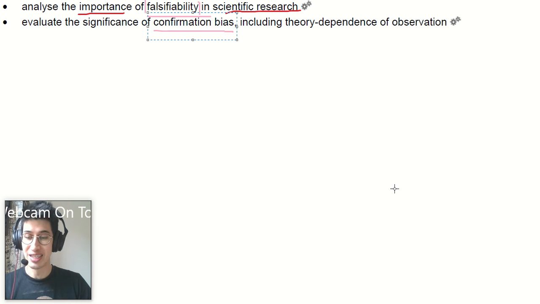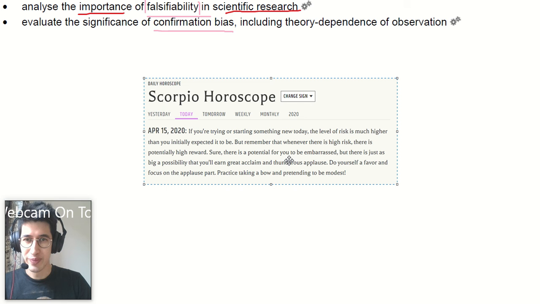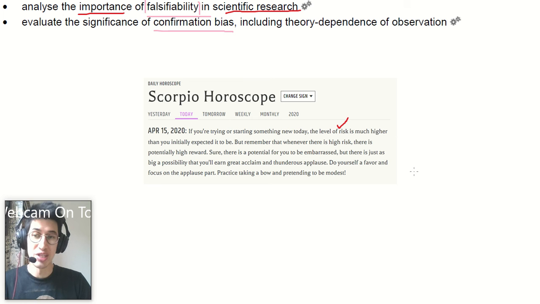Okay, so if you believe in astrology, and something doesn't go my way today, you would say that's because the level of risk was much higher than you expected it to be. But if something does go my way, you could say that's because of the high rewards that came with the higher risks, right?